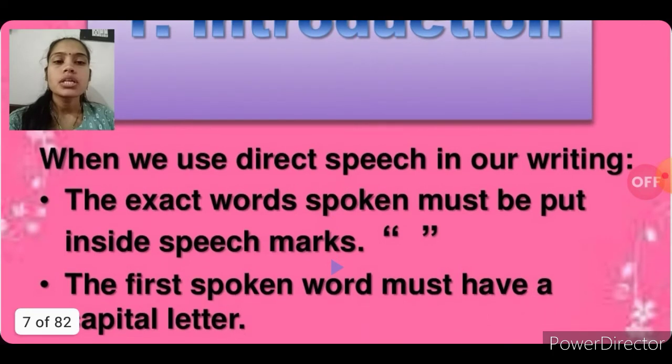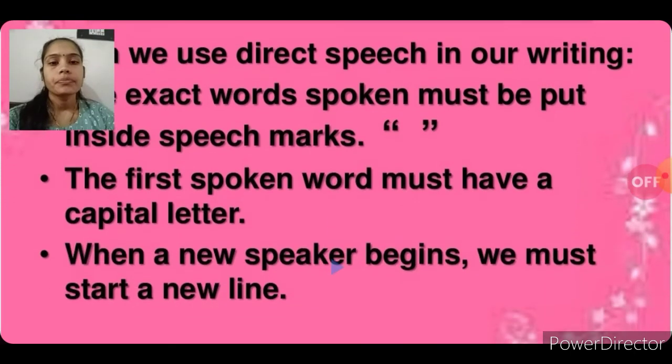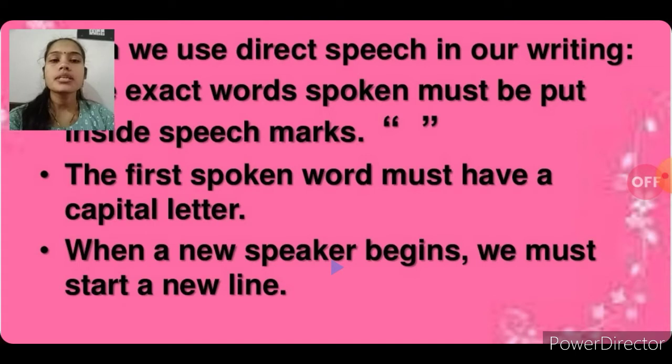Students, when we use direct speech in our writing, the exact words spoken must be put inside speech marks, which we can call inverted commas. In the inverted commas you write the exact words spoken by the speaker. The first spoken word must have a capital letter. The first letter of the reported speech is always a capital letter. When a new speaker begins, we must start a new line.